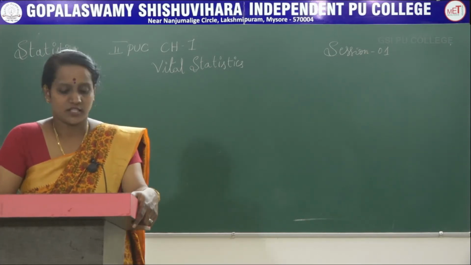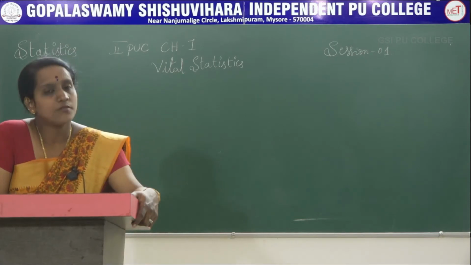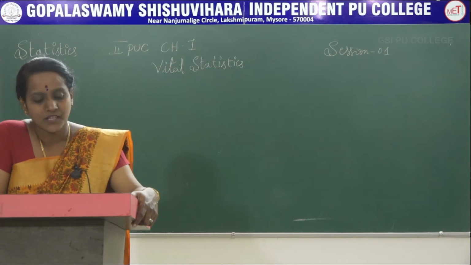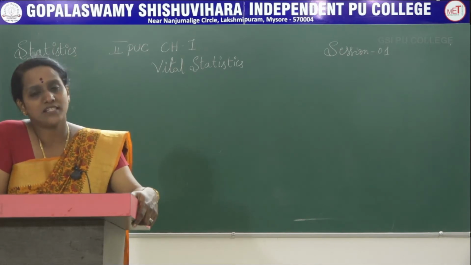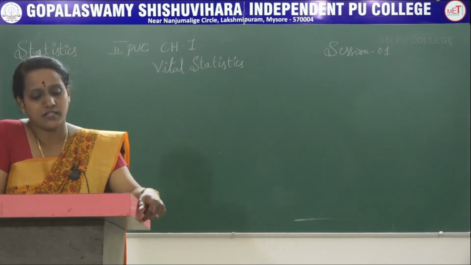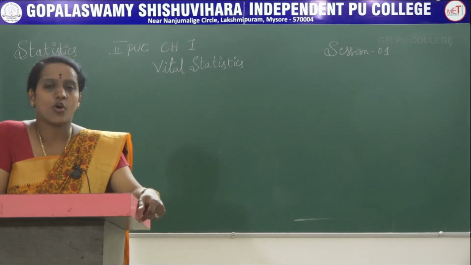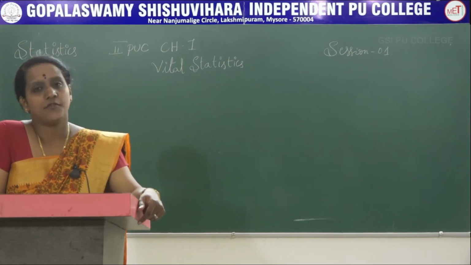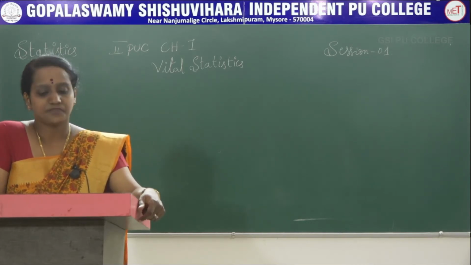And the next one is the census enumeration method. In most countries, population census is conducted usually once in 10 years. Census enumeration covers the data regarding sex, age, marital status, educational status, occupational status, religion, etc. which are needed for our vital statistics.